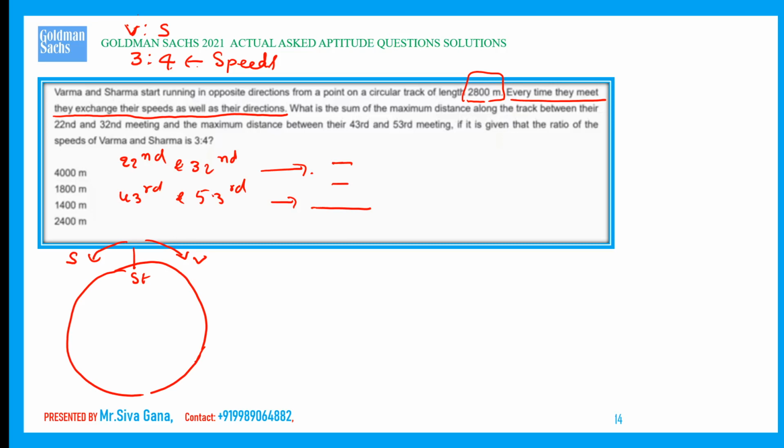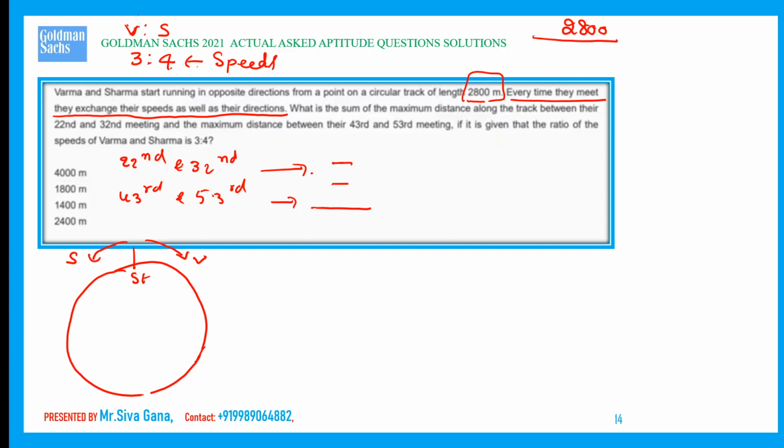We need the 20th meet, 30th meet, 43rd meet, 53rd meet, the distances, maximum distances and their sum. First of all, this 2800 is the length of the track which is covered by Verma and Sharma.